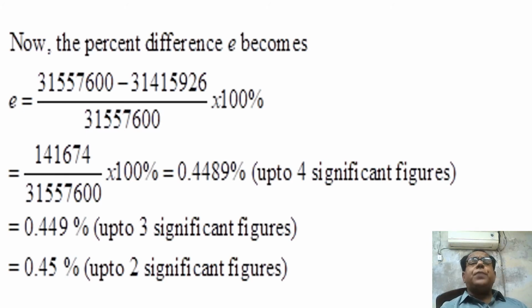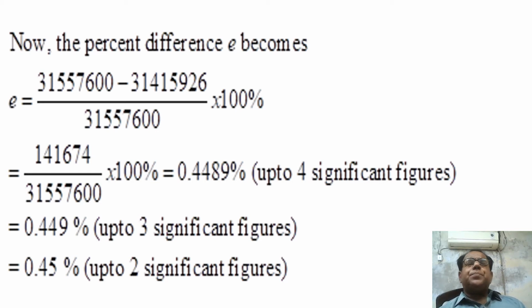Now the percent difference E becomes: E is equal to 31557600 minus 31415926 divided by 31557600 into 100%. This is just a formula. At the end of this module, while discussing the additional note, we will explain this formula. For the time being, it is enough to just write it.